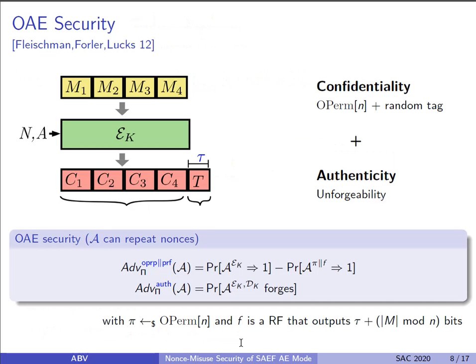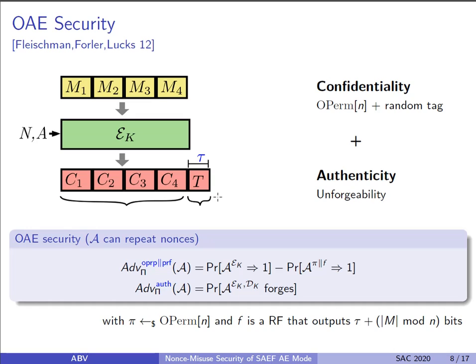In this slide, I will recall the OAE security and its refined version for messages with incomplete last blocks. Let us consider that EK is an online AEAD scheme which takes a nonce N, associated data A and a plaintext M as input and returns a ciphertext C and a tag T as outputs, where tag T is of tau bits. Informally, we say EK is OAE secure if the ciphertext outputs of EK look like an image of an online permutation for every input tuple of N, A, M, whereas the tag outputs look like random strings.